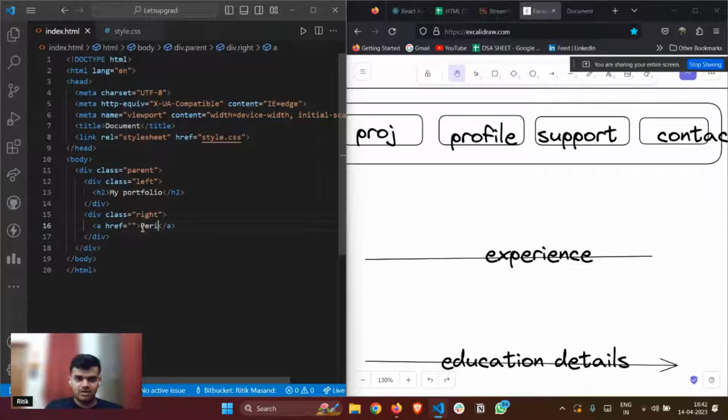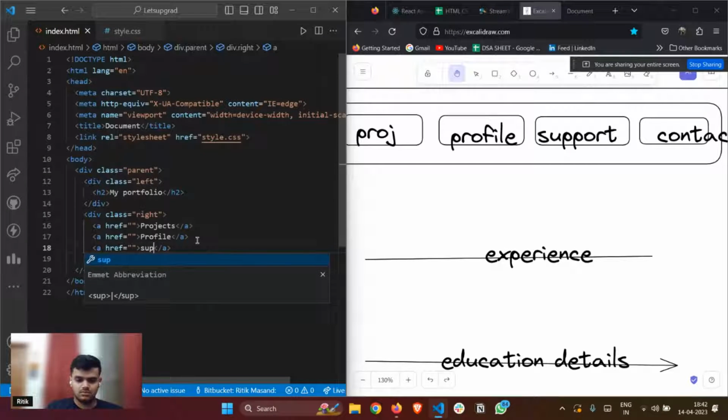I'll make one for projects, one for profile, one for support, and one for contact, just an example like this.